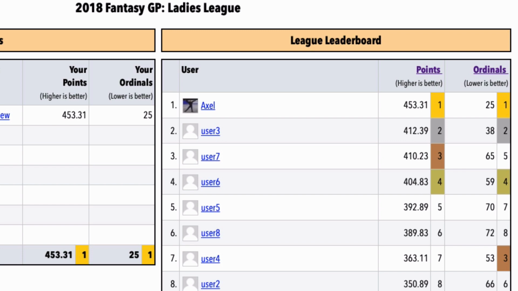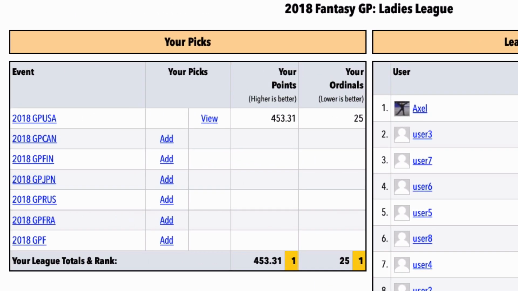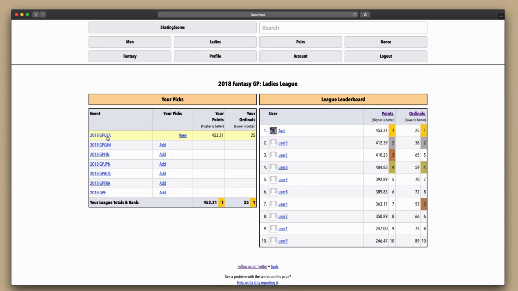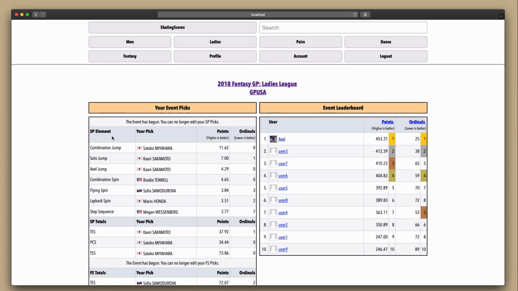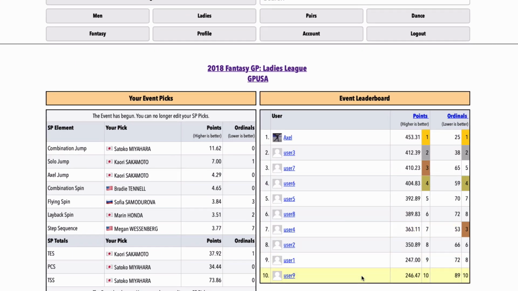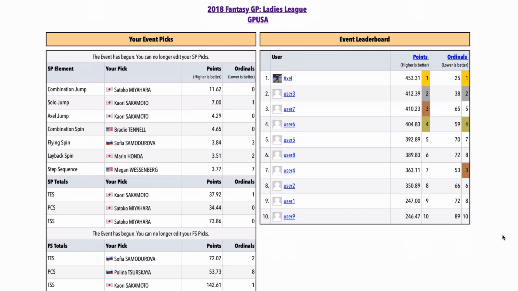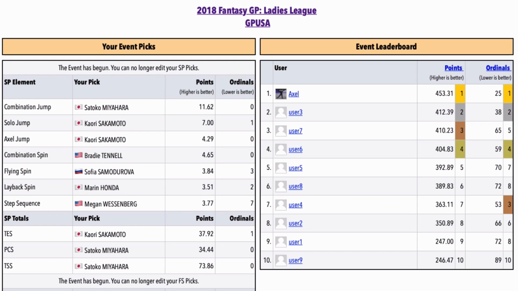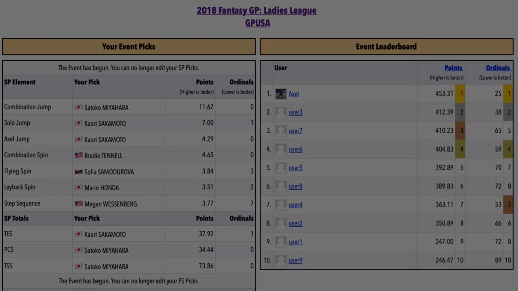Okay, so besides the league leaderboard, there's also leaderboards for each individual event. On the Ladies League page here, I can click on GP USA to see the event leaderboard. This is nice because say you didn't hear about the SkatingScores.com Fantasy Grand Prix until halfway through the season. You're too late to win for the entire season. But you can still make picks for the remaining Grand Prix events and compare your results to other players on the individual event leaderboards for those remaining events.